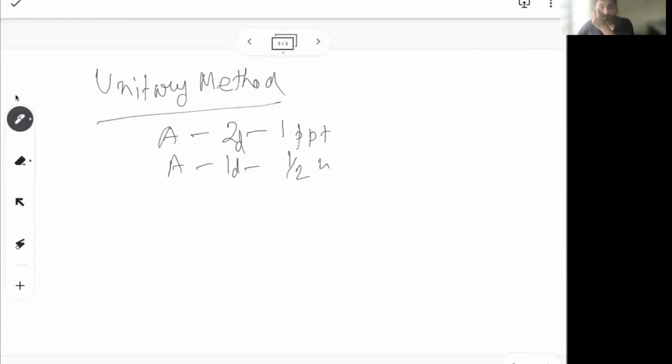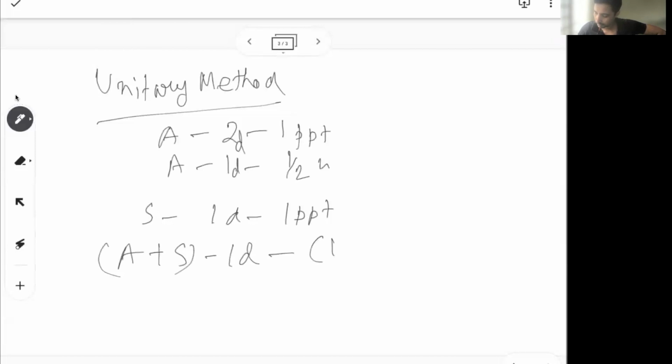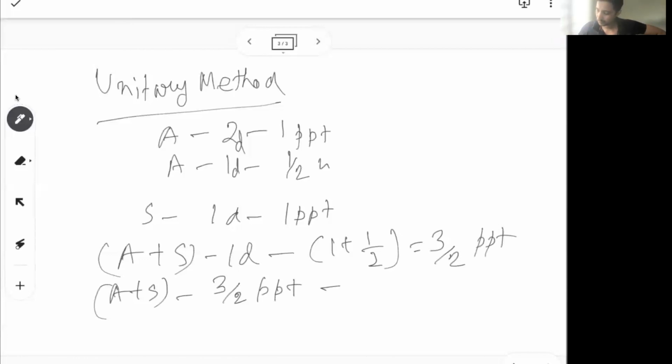Okay. Similarly Sham takes 1 day to make one PPT. So if I say Orko plus Sham in 1 day can make 1 plus half, which is 3/2 PPT. So Orko plus Sham makes 3/2 PowerPoint in 1 day. So they make one PowerPoint in 2/3 days. So that's the time that we are going to take. So that's how the unitary method typically works.